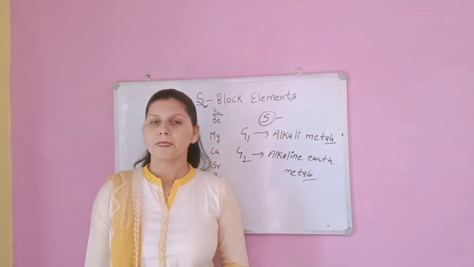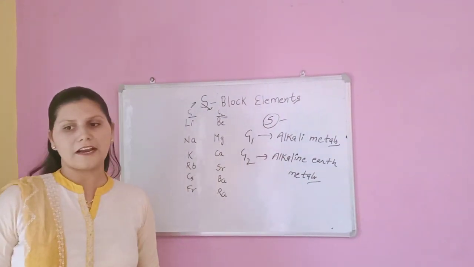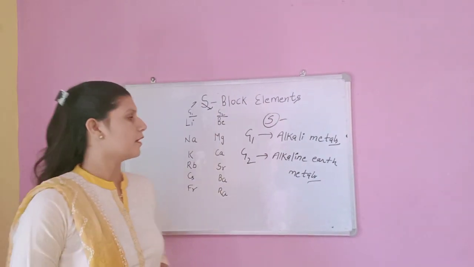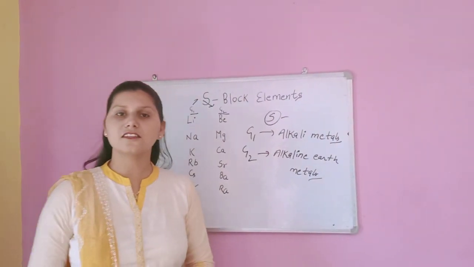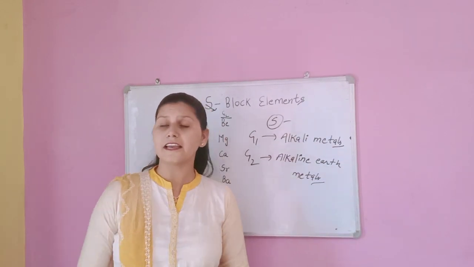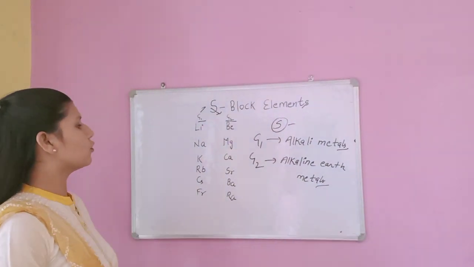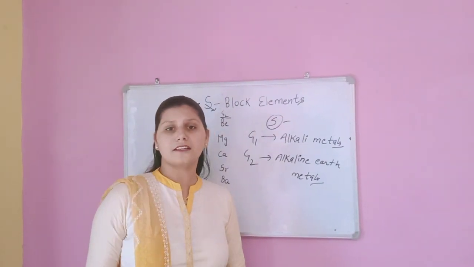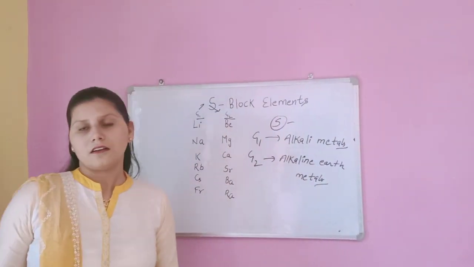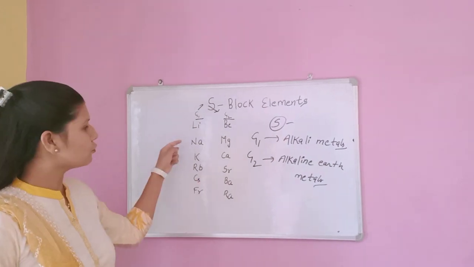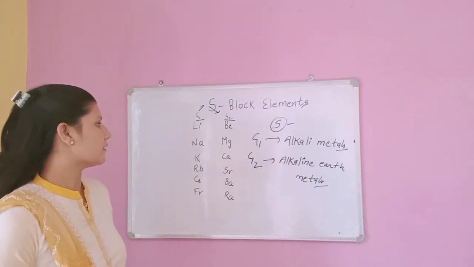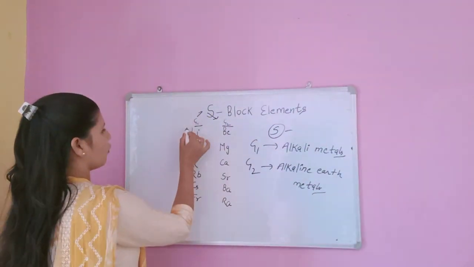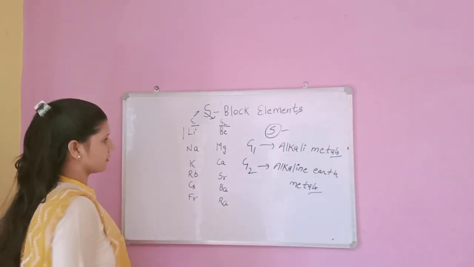As we know, metals like iron and copper are not so reactive. But here we are discussing a type of metals which are highly reactive, like lithium and sodium. Sodium is so reactive that we can't keep it in the open; due to its reactivity, we keep it in kerosene oil.